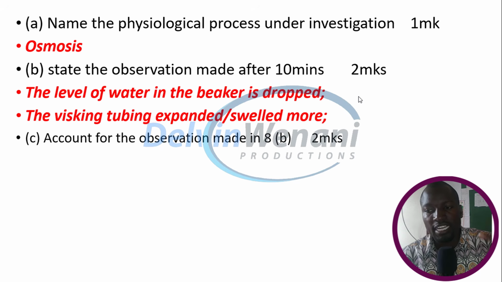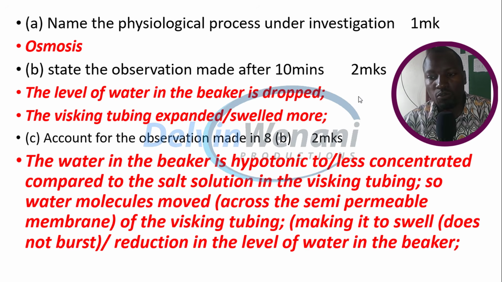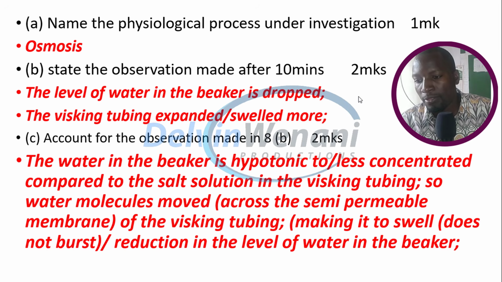Why is the level of water in the beaker dropping and the whisking tubing expanding? This is because water in the beaker is hypotonic. That means it is less concentrated compared to the salt solution in the whisking tubing. And therefore, water molecules shall move from the beaker into the whisking tubing by the process of what? Osmosis. And this will cause the reduction in the level of water in the beaker.